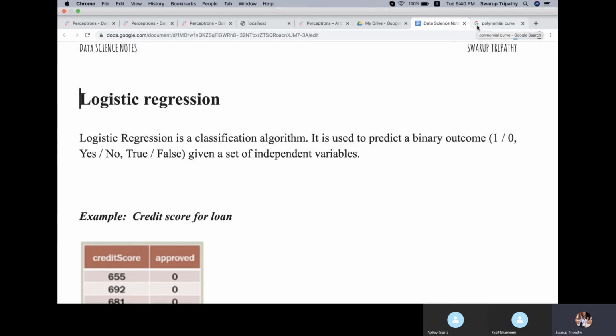If the dependent variable is continuous, you go with regression. But logistic regression is a different kind of regression which is not used for continuous data. It is used for categorical data analysis. Only if the data in your dependent variable is categorical do you go with logistic regression.